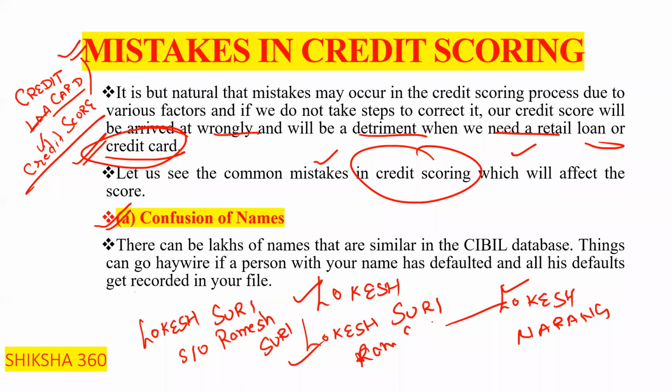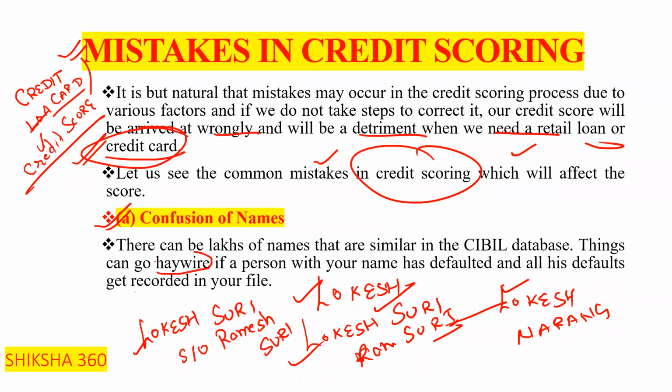So while taking a symbol, sometimes we will take the name of some other person, and sometimes the details of some other person, clear. So this will also create a problem, clear. So, confusion of names. There can be lakhs of names that are similar in the symbol database, clear. So things can go haywire, clear.